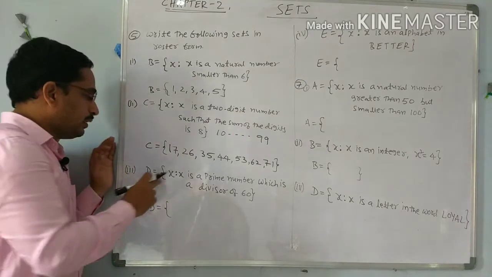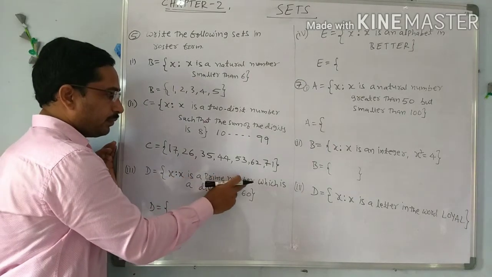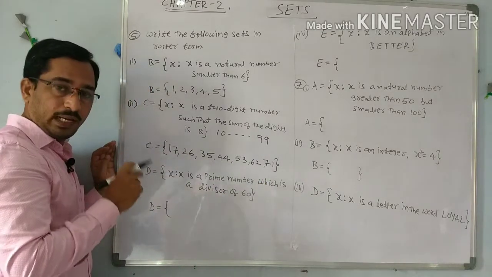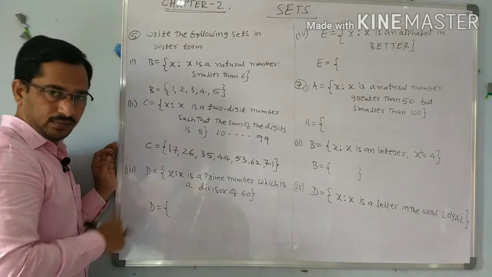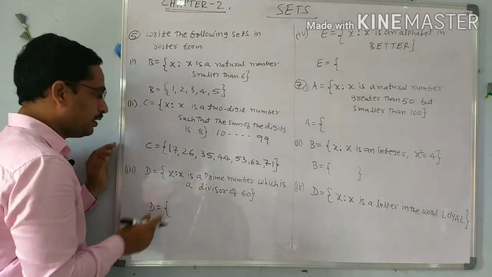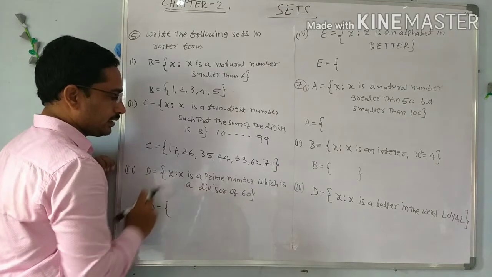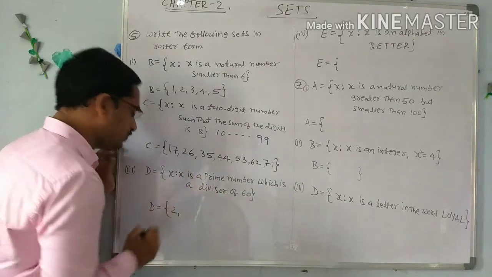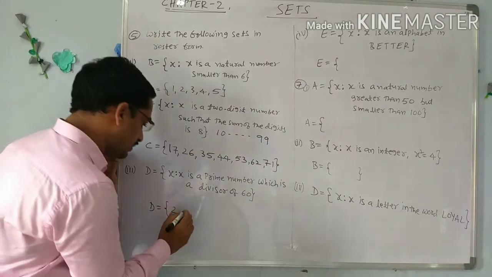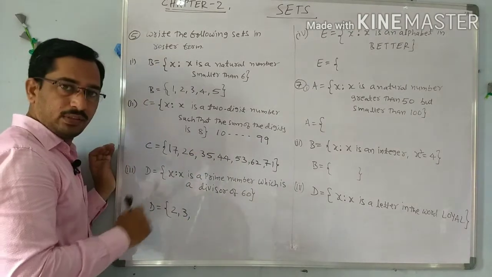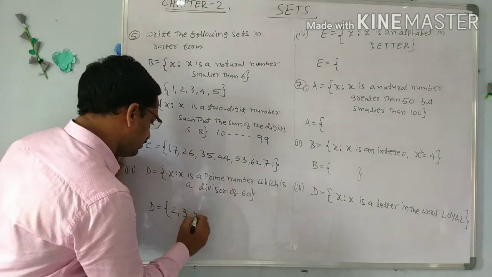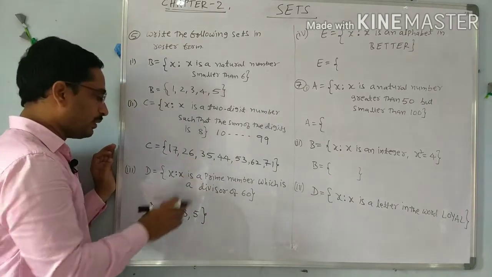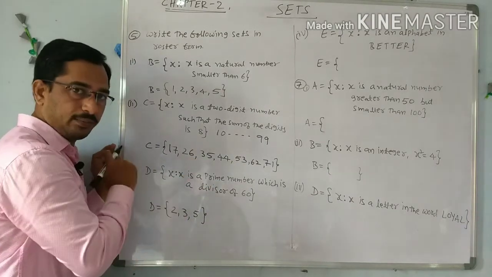Next D: x such that x is a prime number which is a divisor of 60. The prime numbers here are the prime factors of 60, nothing but the prime numbers which divide 60. First try with 2. 2 is a prime number which divides 60, and 3 is a prime number which divides 60. 5 is a prime number which divides 60. Next 7 does not divide 60, and 11, like that. So the prime factors of 60 are only 2, 3, 5.